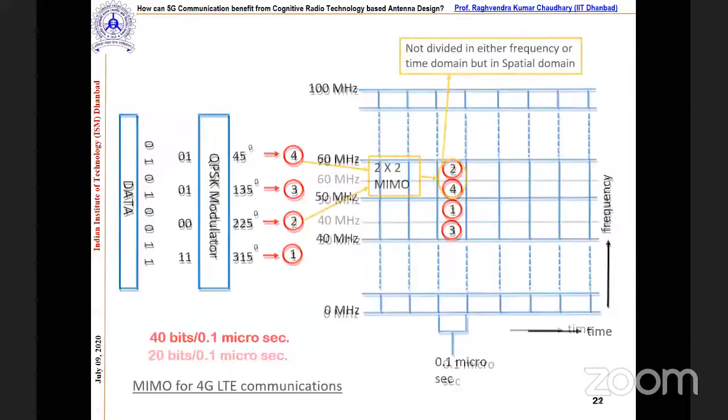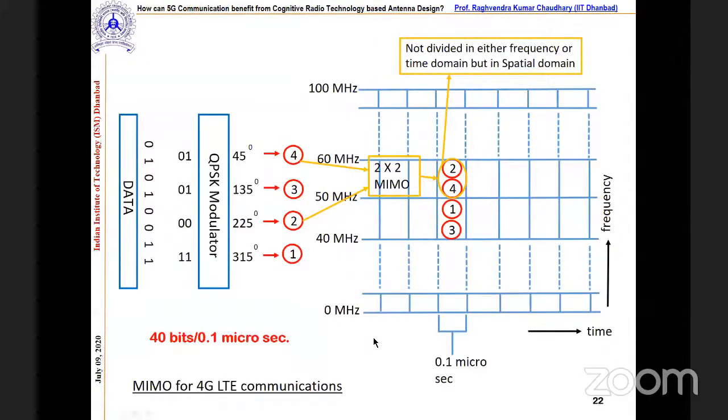Now let's say we are using a 2x2 MIMO, correct? What will happen? These two symbols are transmitted at a time, and these two at a time. So it doubles the data rate, correct? The other thing is, if you ask a communication person, they will try to adopt a different modulation scheme. Definitely one can go for a different modulation scheme, but it may cause high data errors, correct?